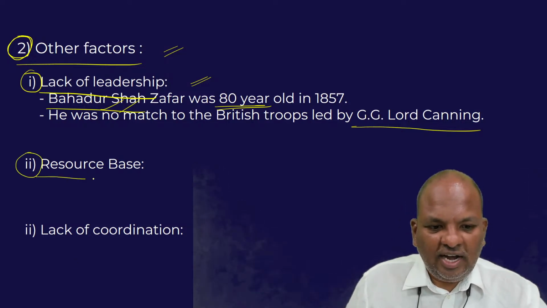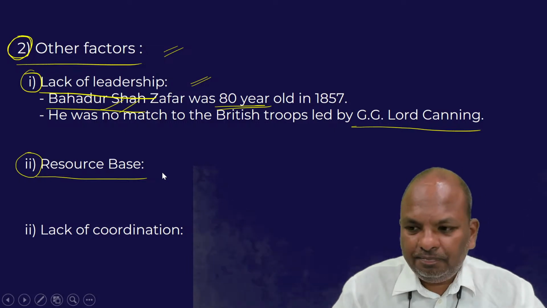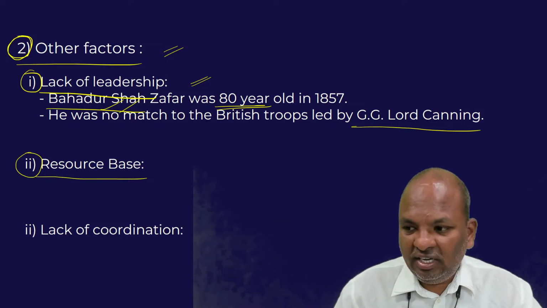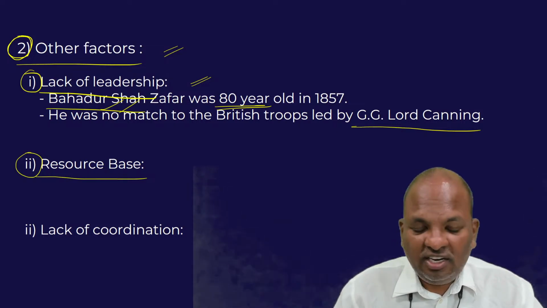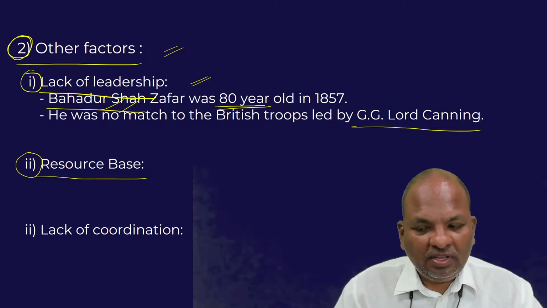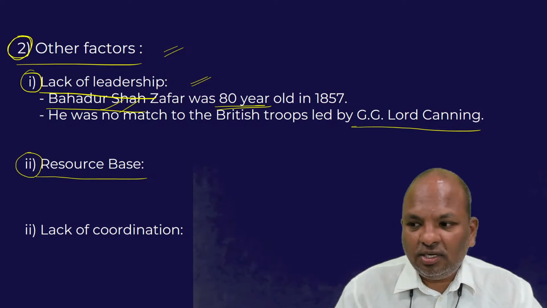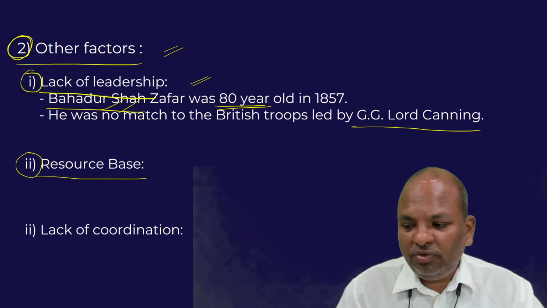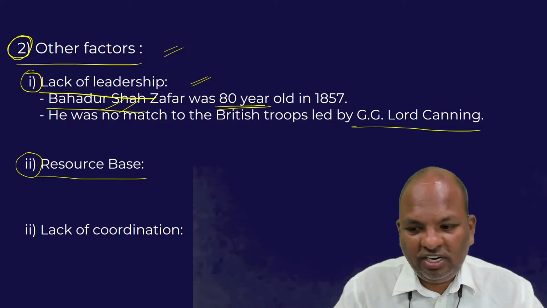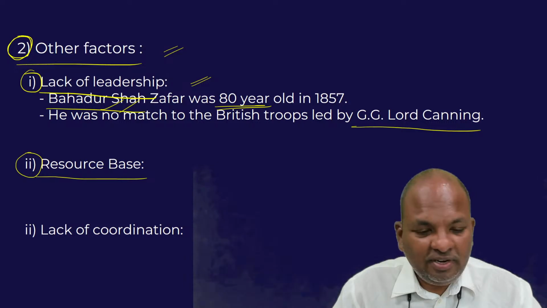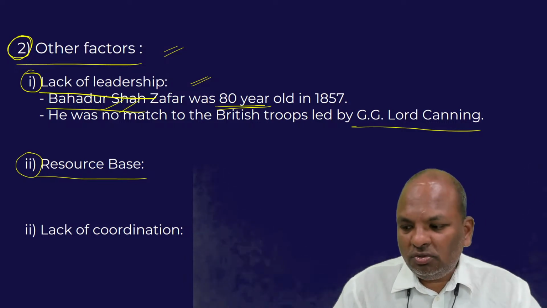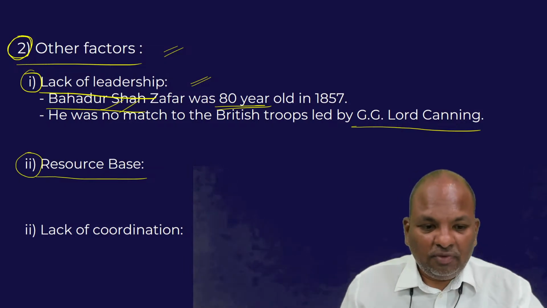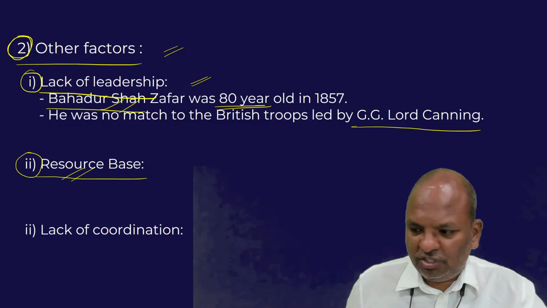Then, resource base. The British had a large resource base at their command, in terms of arms and ammunition, money, and manpower, which was not the case with the sepoys. The sepoys had limited arms and ammunition, limited money, and limited human resources, that is, a limited number of sepoys. That was not the case with the British.